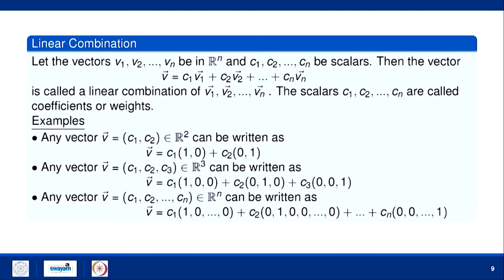Now, we are defining a very important concept which we will use in many of the subsequent lectures, that is called linear combination. Let the vectors v1, v2, ..., vn be in Rn and c1, c2, ..., cn be scalars. Then the vector v = c1 v1 plus c2 v2 plus ... plus cn vn is called a linear combination of the vectors v1, v2 up to vn. The scalars c1, c2, ..., cn are called coefficients or weights. So, for example,